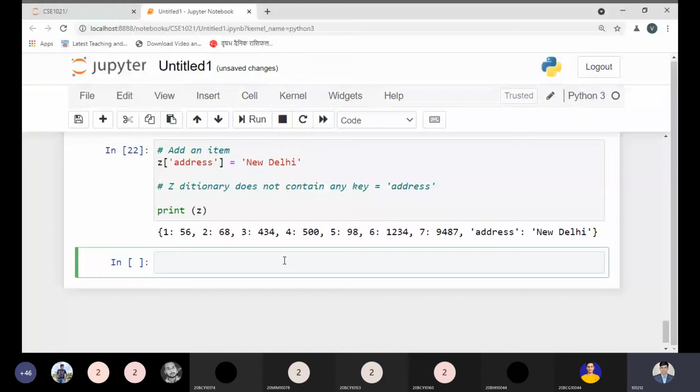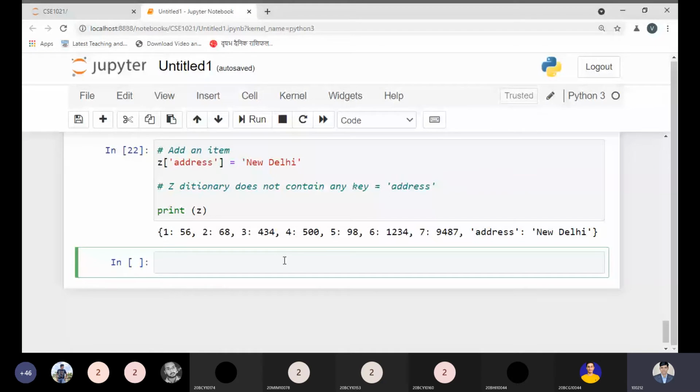We are not calling any extra function like in list, tuple and set, where we used the insert method, append method and extend method. So here, if we want to add any element of any type in the dictionary, it just means define and use it.